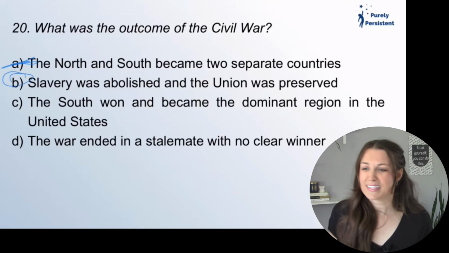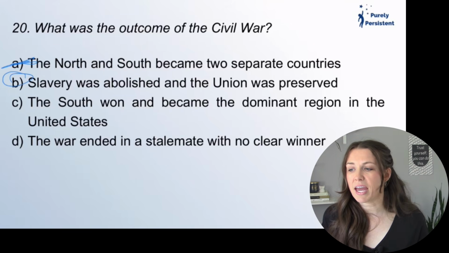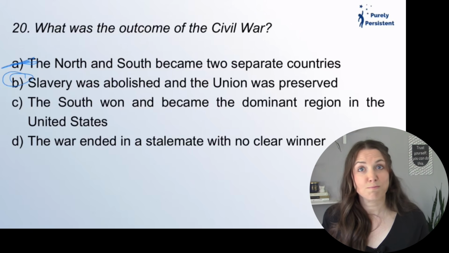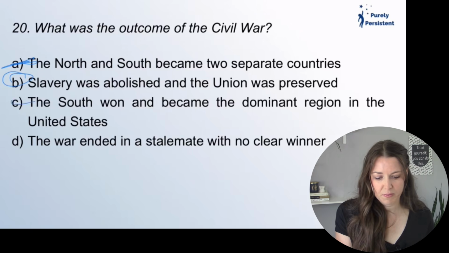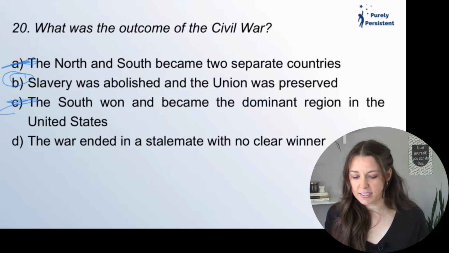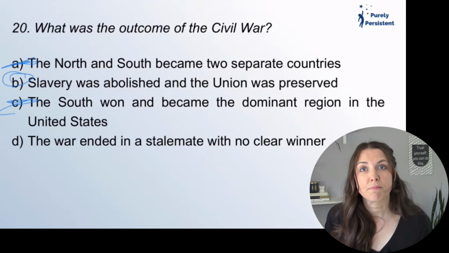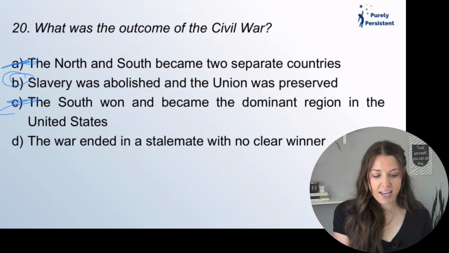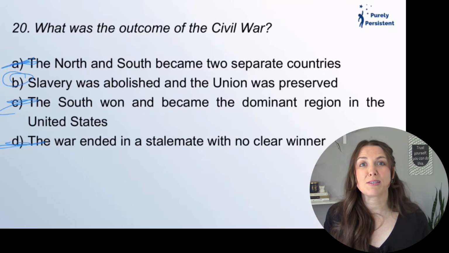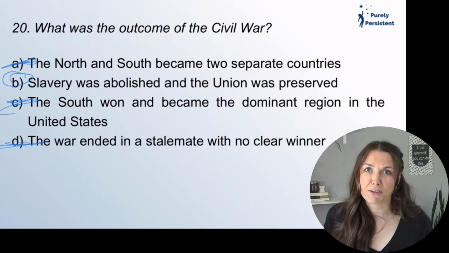But let's look at the other answers. The South won and became the dominant region of the United States. Did the South win? Do we have slavery? No. The war ended in stalemate with no clear winner. Some wars do, right? Some wars just kind of fizzle out, no winner. But in this case, there was a winner, which was the North, and that's why we no longer have slavery.